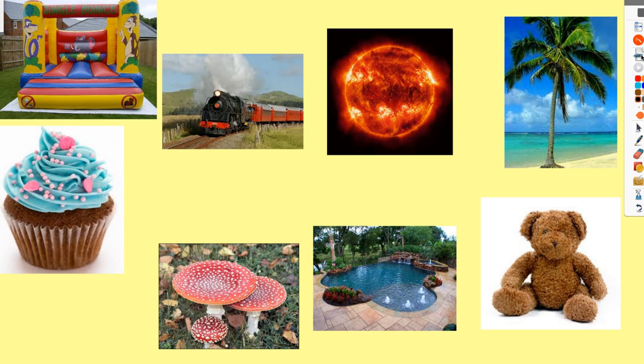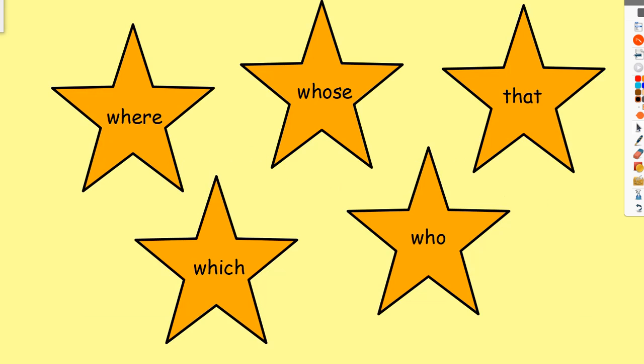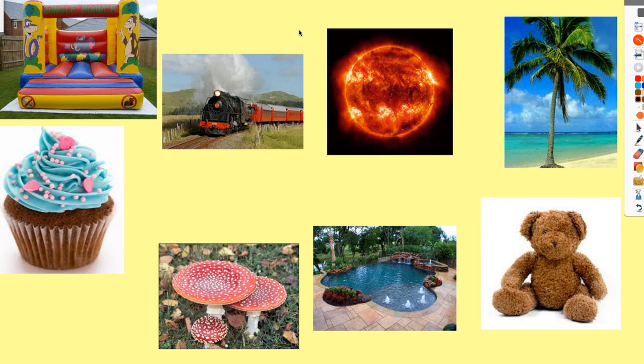I made my poem more interesting as I went. It started out very simple, and then I built on it, and then I expanded it again, and then it became quite silly and interesting and funny by the end. Today, you're going to try and do the same. If you get stuck, go back, watch the video again, see if you can use some of the ideas in my version, and you're going to be creating your own triangular poem based on one of these pictures.